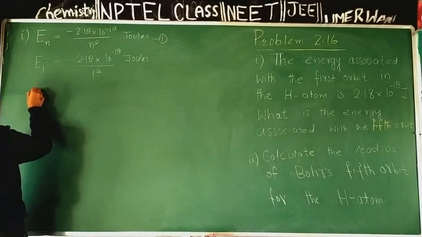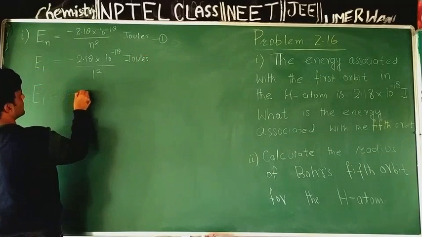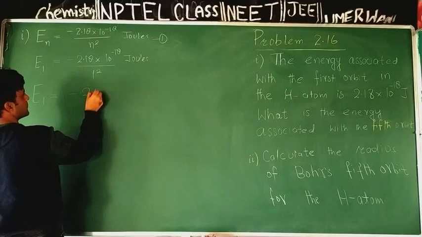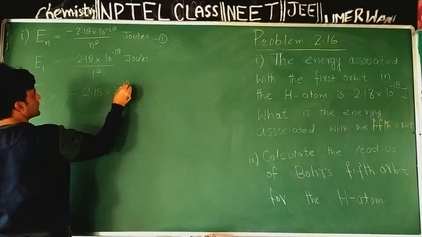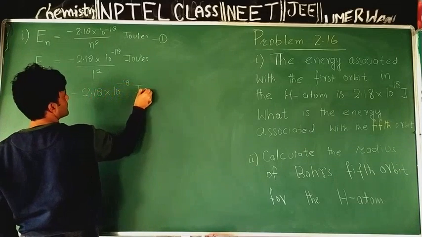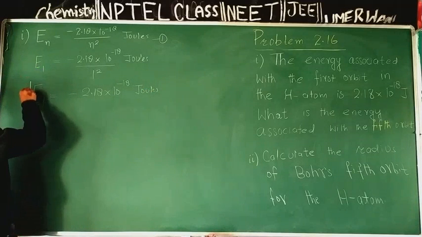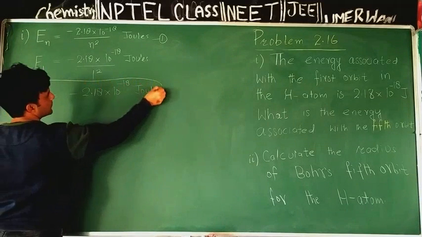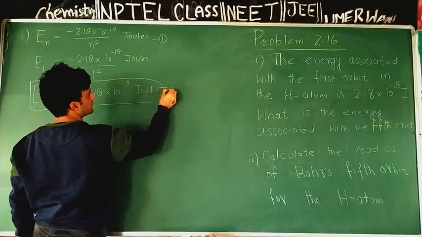And the energy of the first orbit of hydrogen atom will come minus 2.18 into 10 raised to the power minus 18 joules. This is the energy of the electron present in the first permitted orbit of hydrogen atom. I will mark this equation as equation 2.